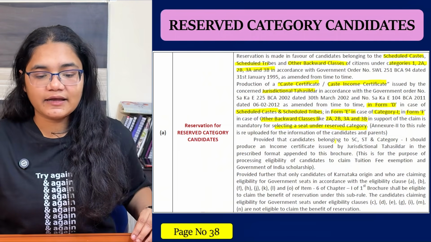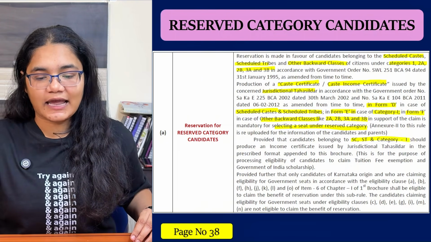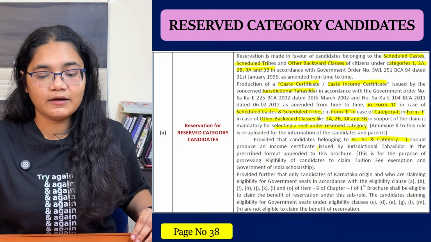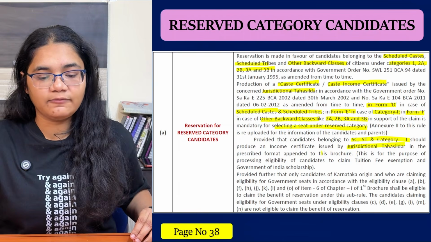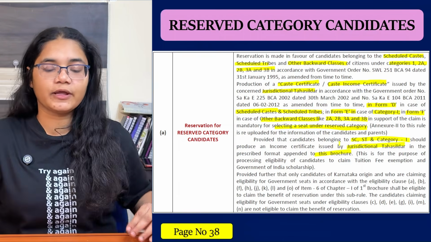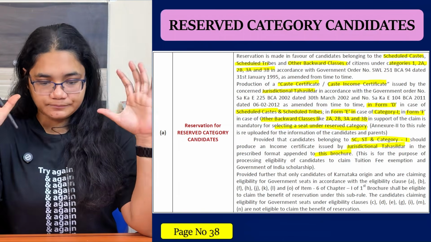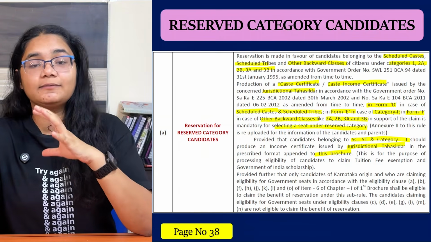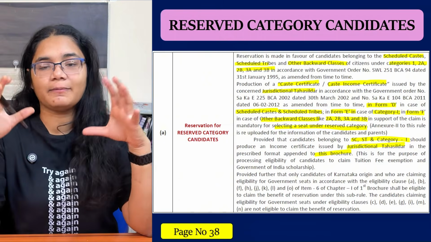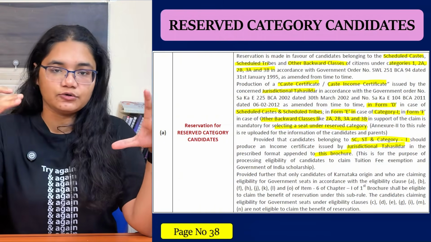Next, candidates belonging to SC, ST and category 1 should produce an income certificate issued by the jurisdictional tehsildar in the prescribed format appended to this brochure. Here is one more important thing. SC, ST and category 1 students have to provide their income certificate separately. The format of that is given in the information brochure towards the end.